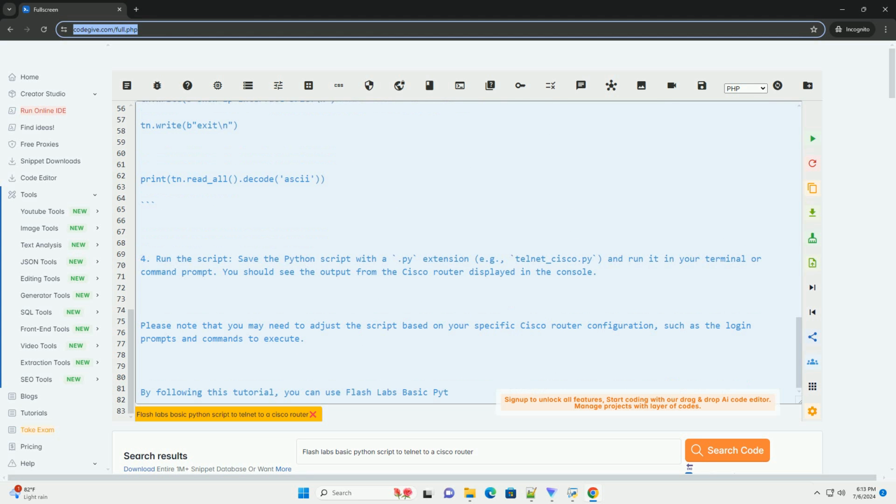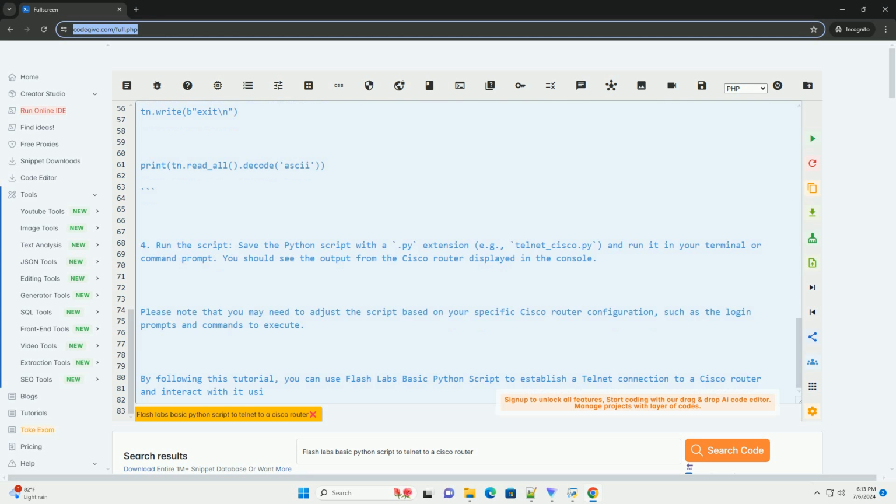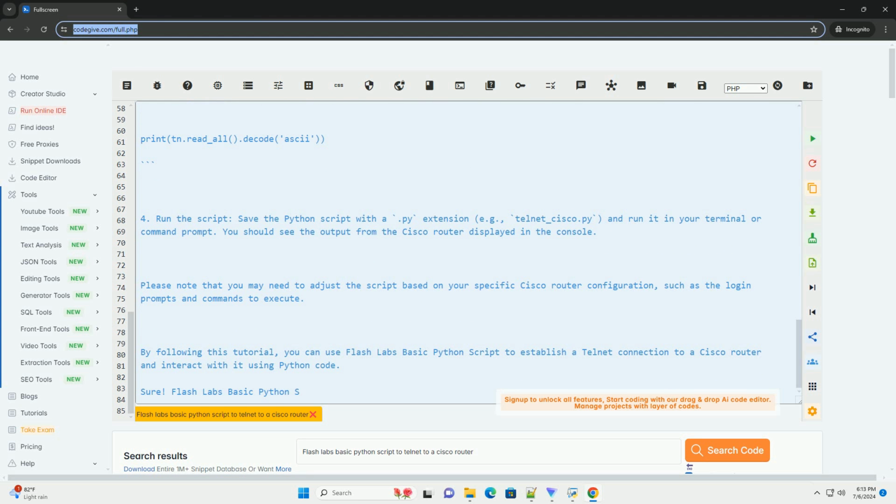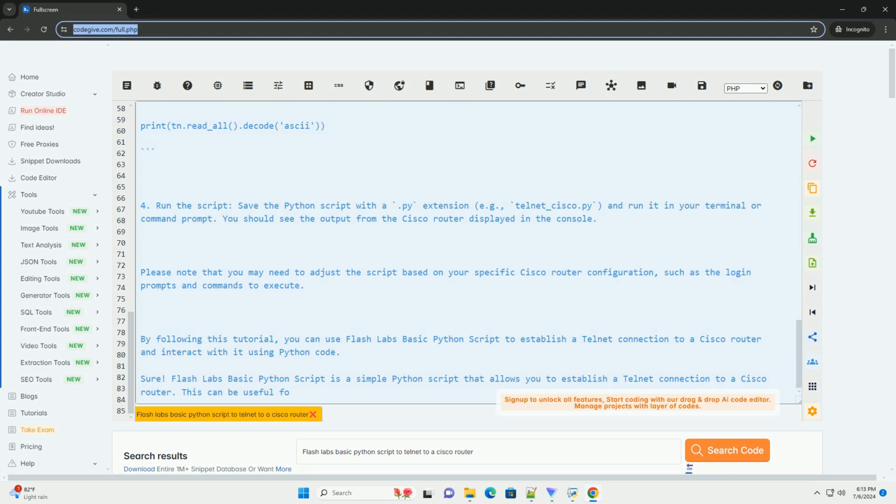3. Create a Python script. Open a text editor and create a new Python script with the following code. Replace the placeholder values with your Cisco router's IP address, username, and password.